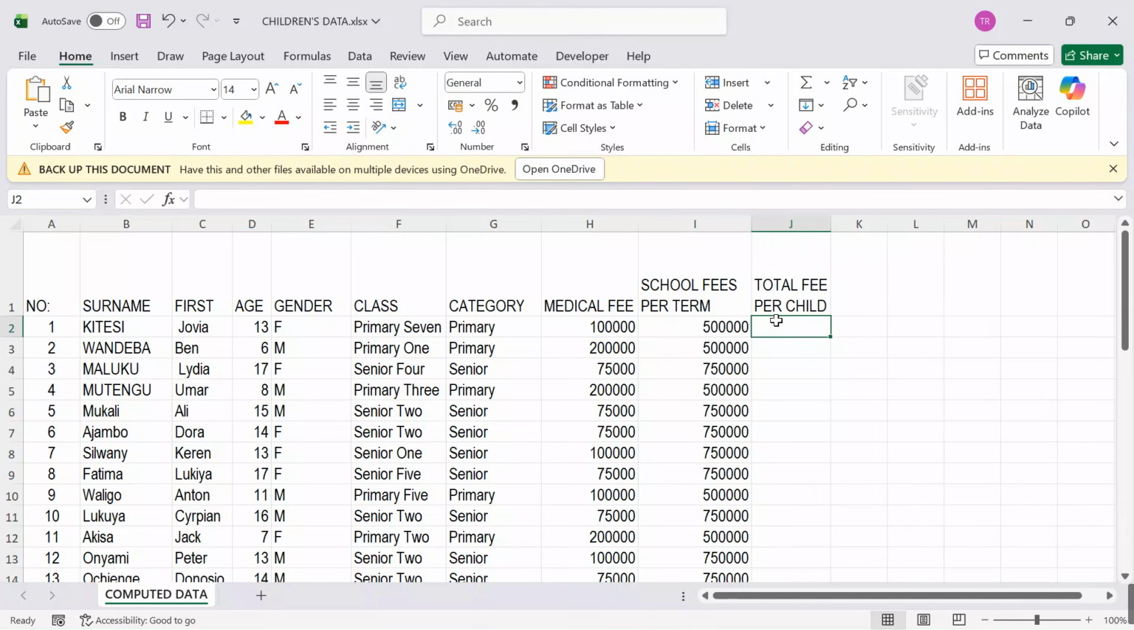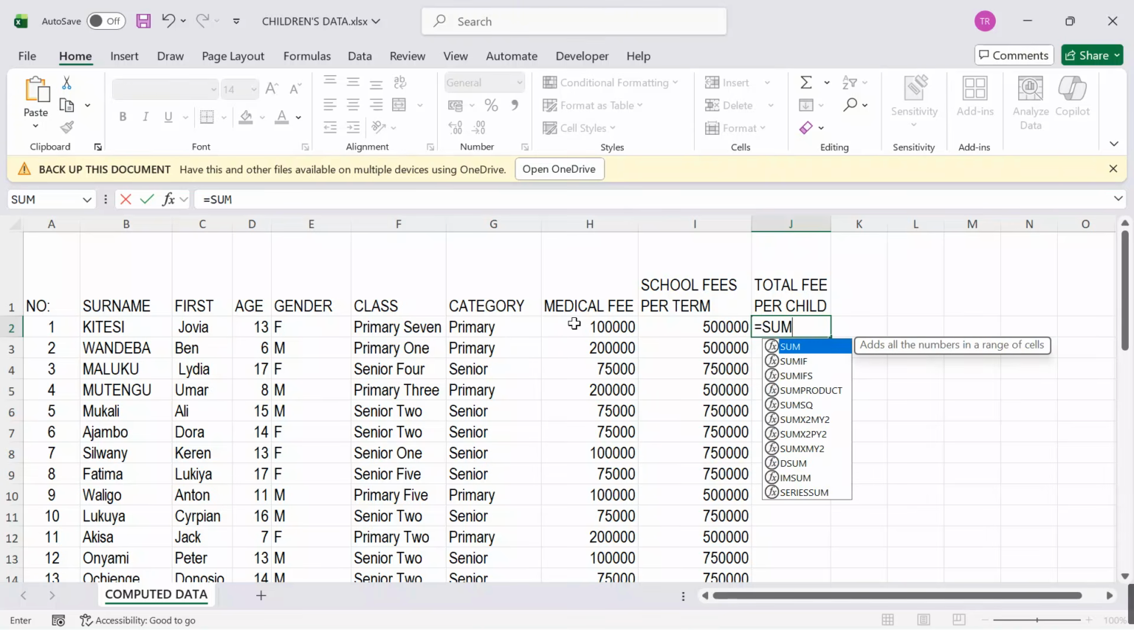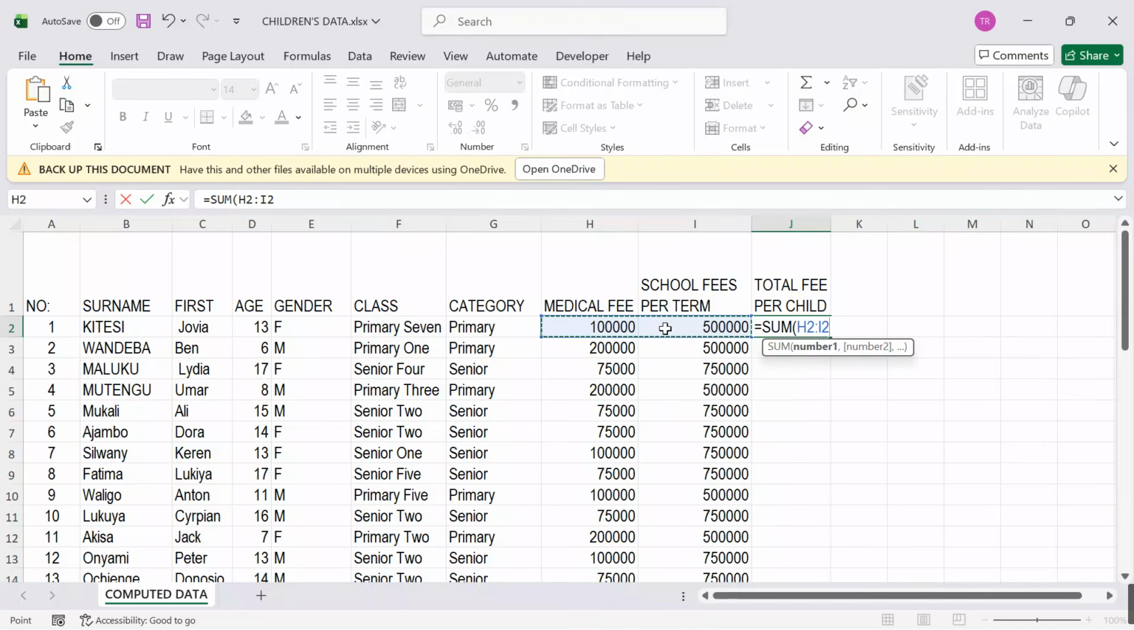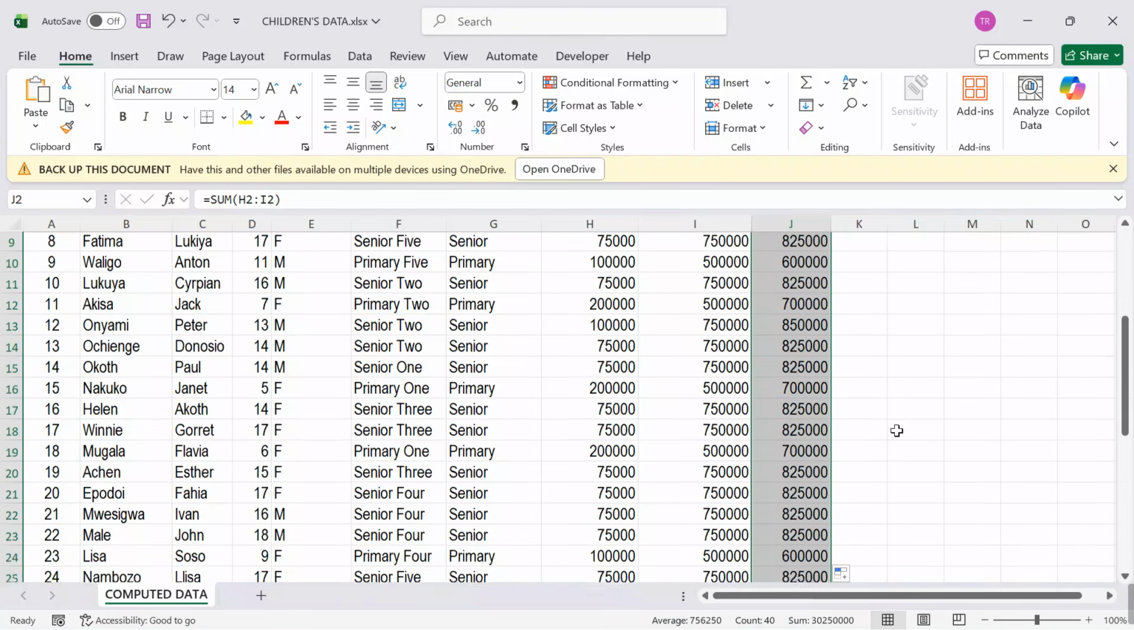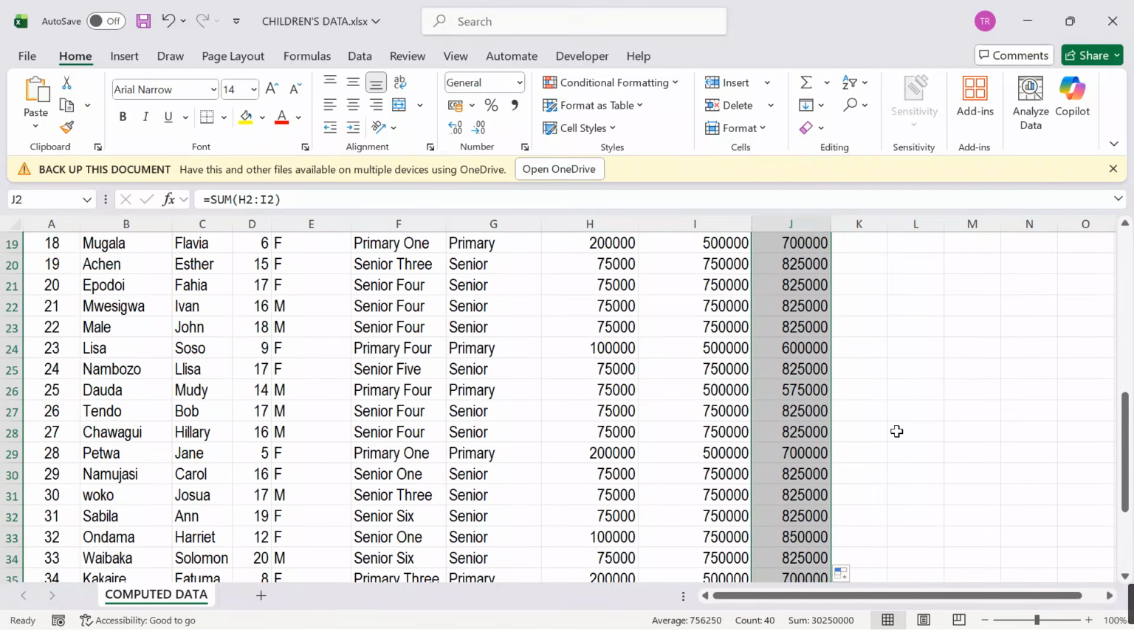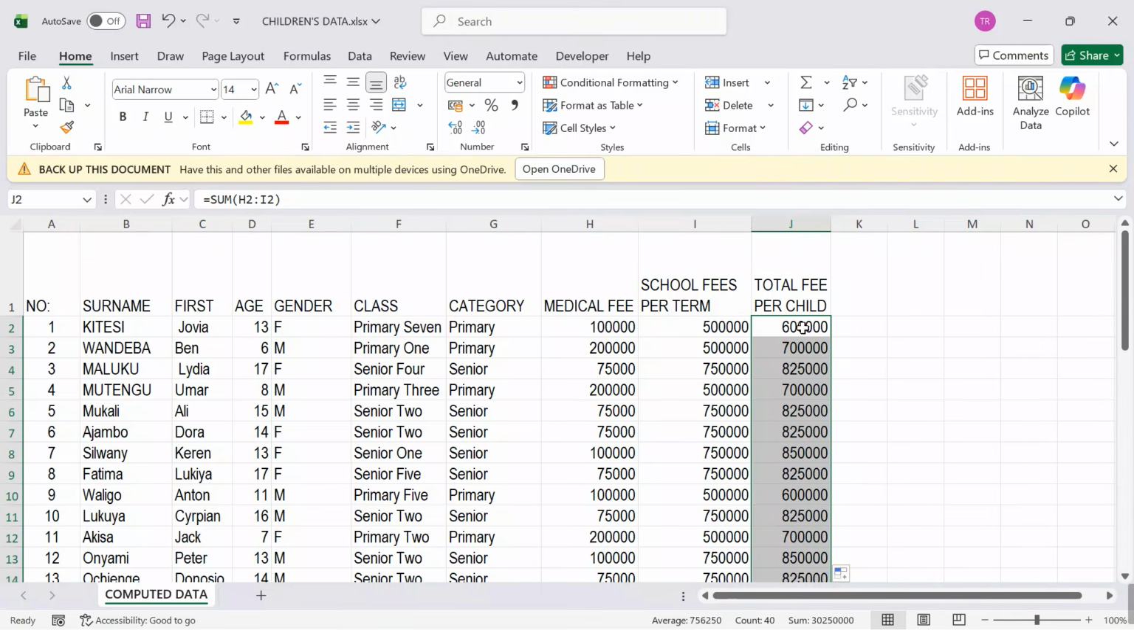So how are we getting this? I want to get the total fee spent on each, equal sign. I can decide to use a formula and then just add, or I say equal sign SUM, open parenthesis, highlight from medical to school fees, come here, hit the enter button. So for every child per term, we are going to be spending this amount of money. So I've been able to put it down there. So per term, we are going to be spending this.